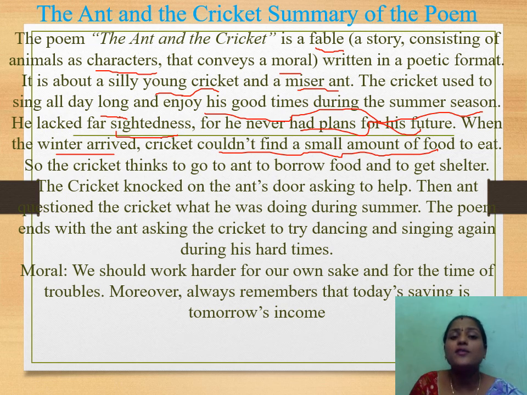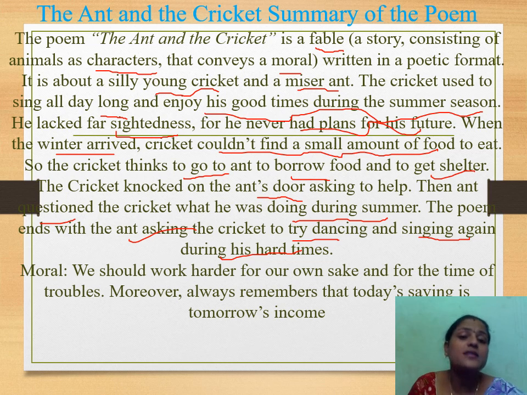So the cricket thinks to go to the ant to borrow food and to get shelter. The cricket knocked on the ant's door asking for help. Then the ant questioned the cricket about what he was doing during summer. The poem ends with the ant asking the cricket to try dancing and singing again during his hard times. So this is the summary of the story. Finally, the story ends with the ant asking the question: try dancing and singing in these hard times also.